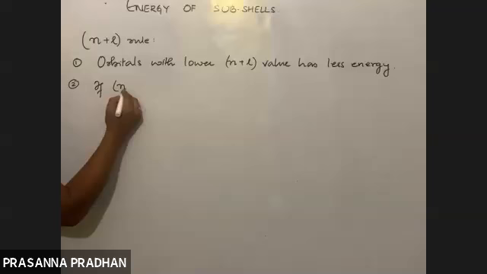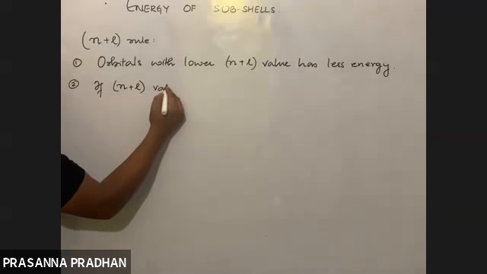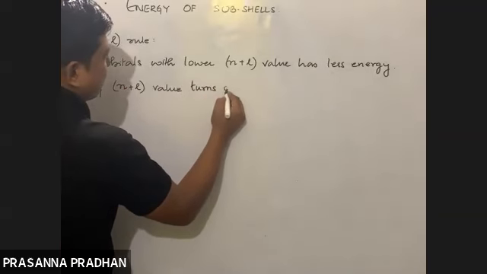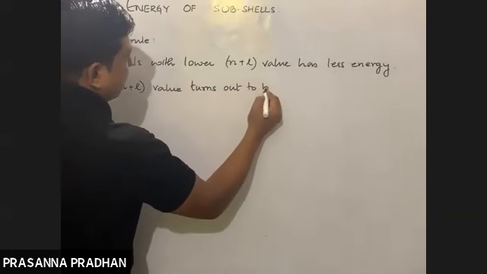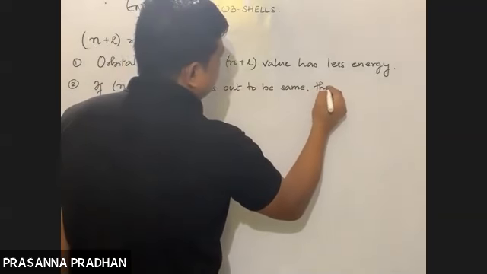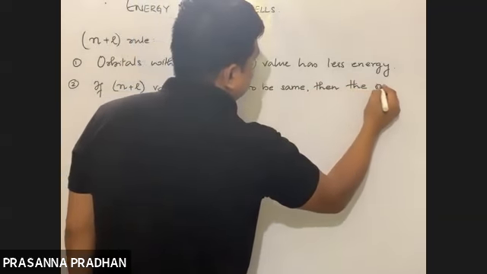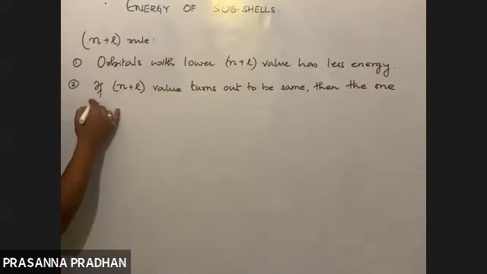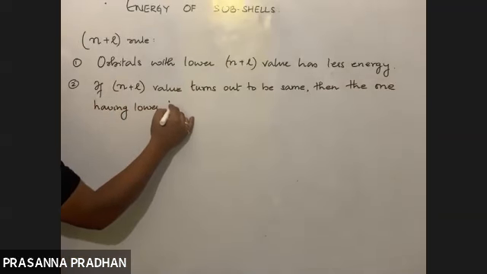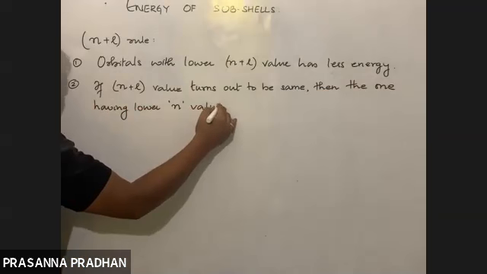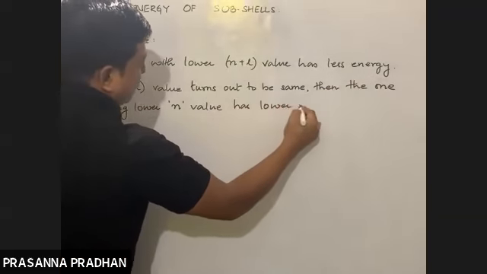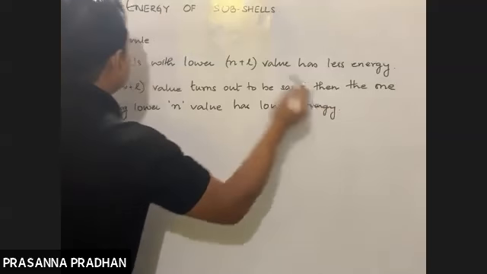If N plus L value turns out to be same, then the one having lower N value has lower energy.